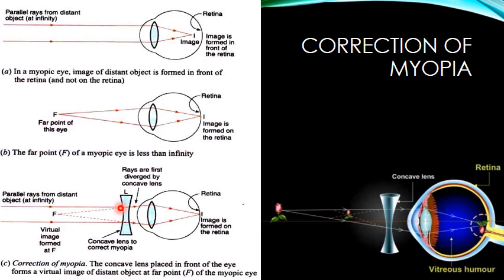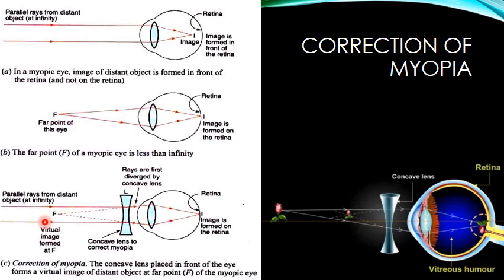Due to this, the concave lens forms a virtual image of the distant object at the eye's far point. So here you can see the image will be first formed here. You can see in this picture it is clear. Since the rays of light now appear to be coming from the eye's far point, the eye lens can easily focus them to form an image on the retina.